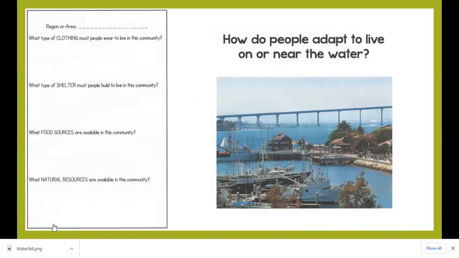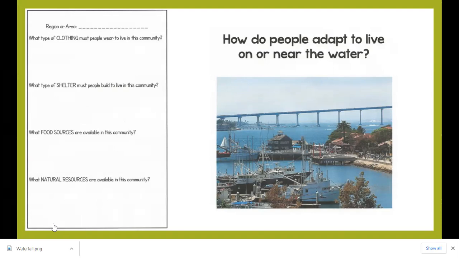Today, we will be filling out how people in a region or an area live, and we'll be filling out these questions. What type of clothing must people wear to live in this community? What type of shelter must people build to live in this community? What food sources are available in this community? And what natural resources are available in this community?